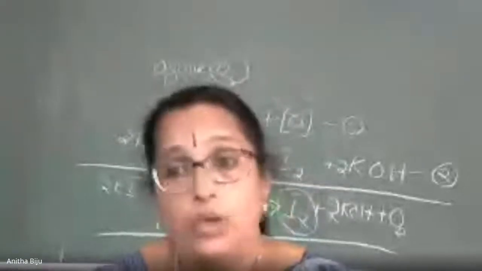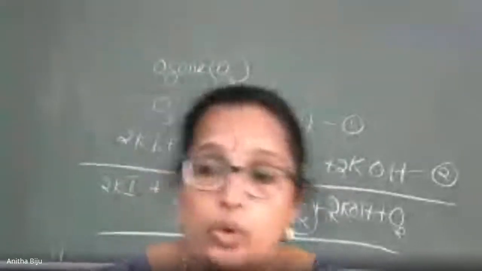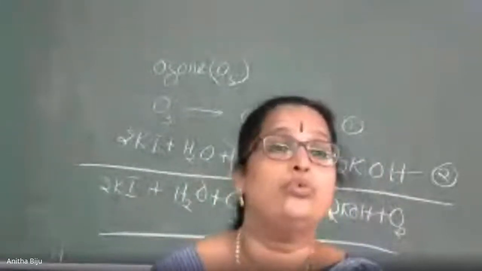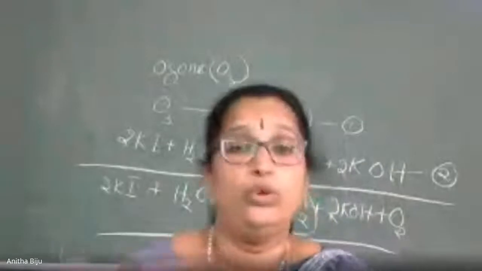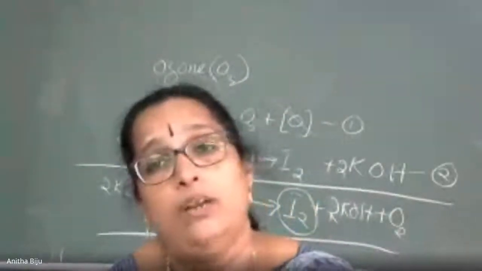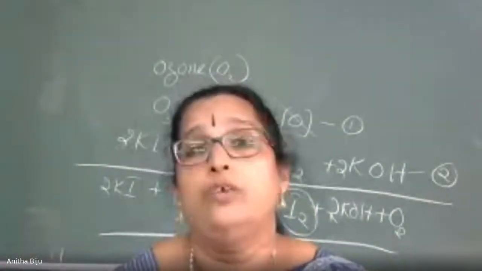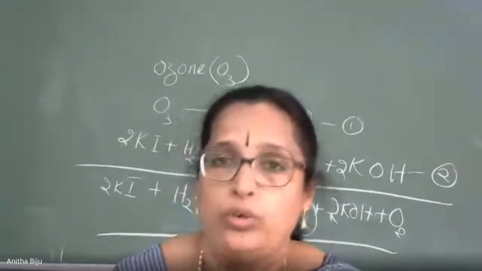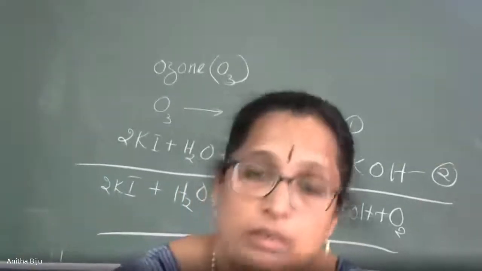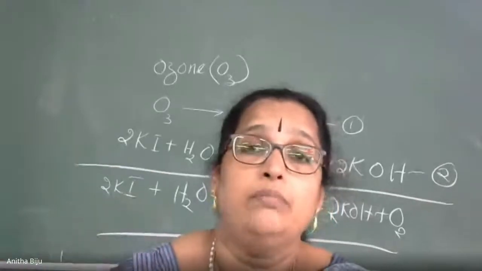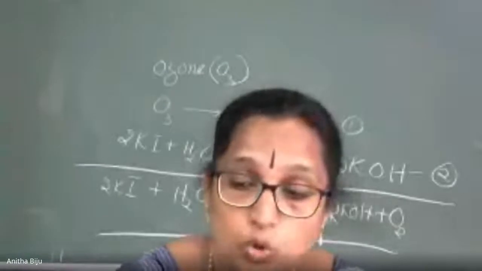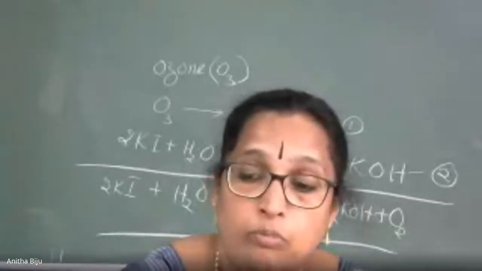Okay. Now the last topic is related to depletion of the ozone layer. You know where ozone is present in the atmosphere, in one layer called the stratosphere. The upper layer has a layer of ozone, but depletion of the ozone layer is taking place due to some pollutants in the atmosphere.